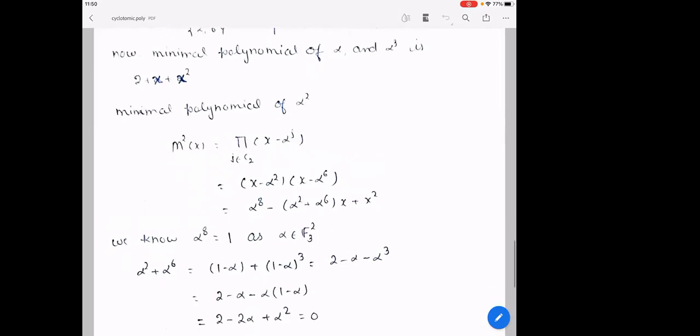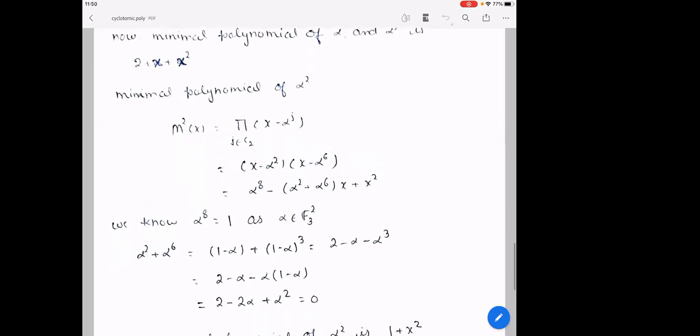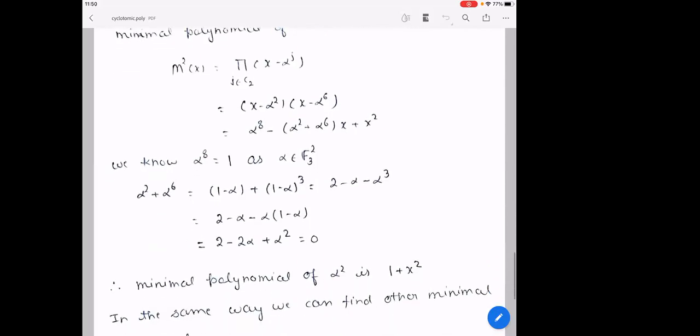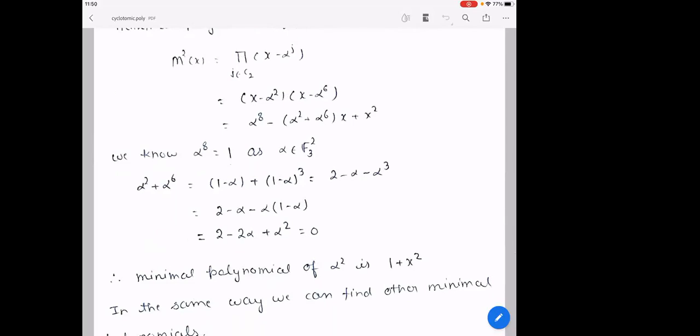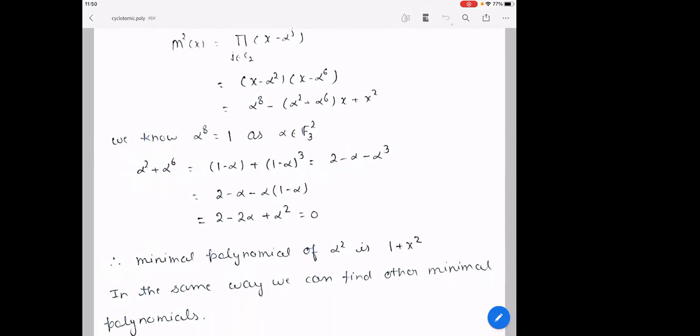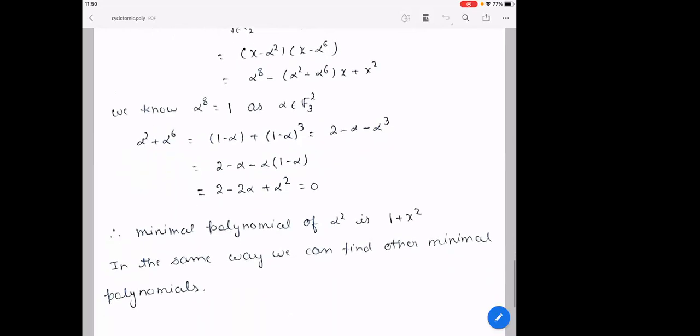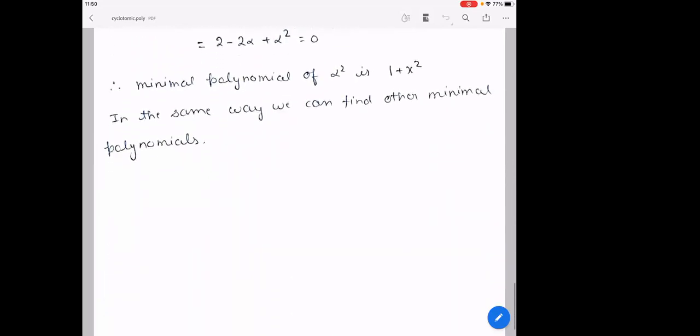Now we know that alpha power 8 is 1, and alpha square plus alpha power 6 is 0. So the minimal polynomial of alpha square would be 1 plus x square only. In the same way, we can find the other minimal polynomials for all the alpha i's. So that's how we find minimal polynomials.